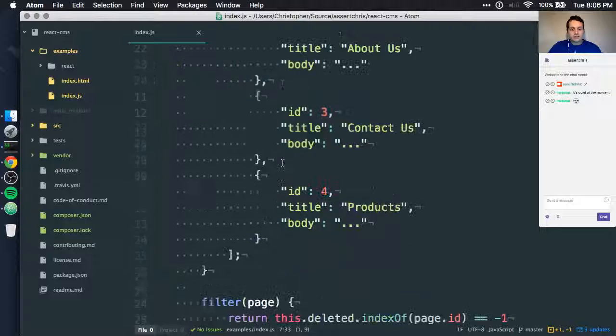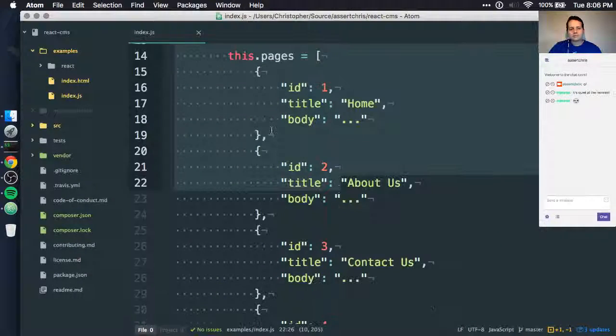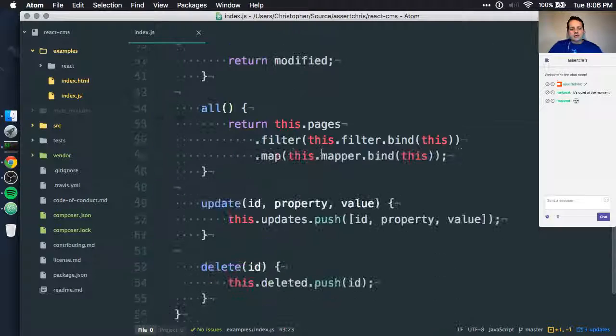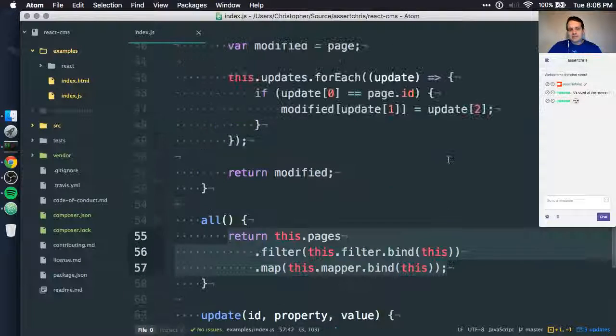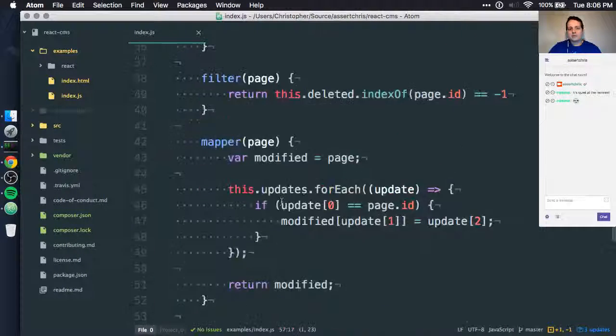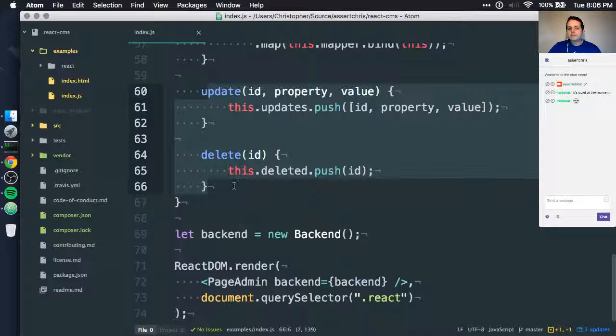I've also changed the backend a little bit, so it's a little bit slicker now. The constructor sets these page items. I've removed the segment field that I had before. It just has title and body and ID. And in the all method, which you may remember returns all of the page items for this data backend, I've extracted the methods to filter and to map. Now what these methods do is that on this data backend, I have an update method and I have a delete method, and these don't alter that initial pages array.